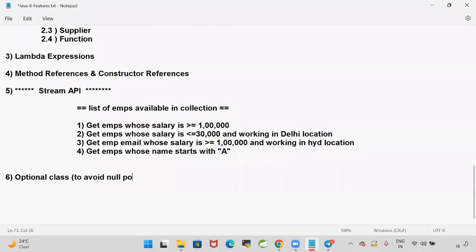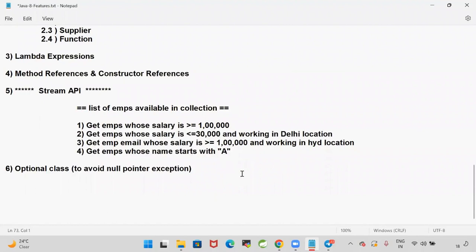Getting a null pointer exception is very common when we are developing a project. When we perform some operation on a null value, we get a null pointer exception. To avoid that, we use the Optional class, also introduced in Java 1.8.